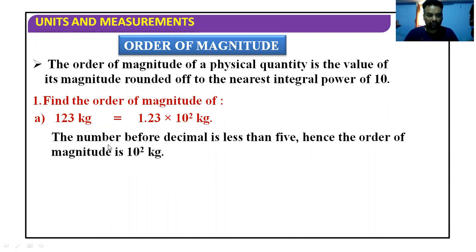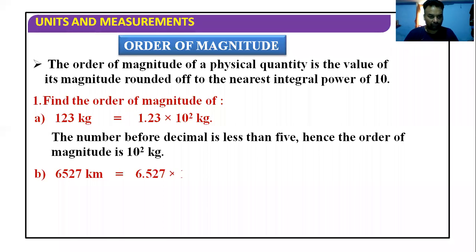Because you see the number before this decimal, look at the number before the decimal. If it is less than 5, then we will just eliminate the whole value, and finally we will just put this value. So because the number before the decimal is less than 5, just eliminate this whole value, and finally we are left with 10 raised to the power 2 kilogram. Let us take another case.